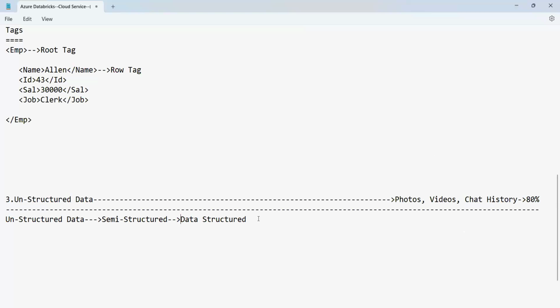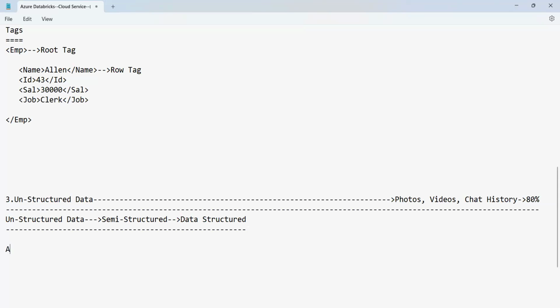Now, the next question is, where do we store this data? Whenever we have structured, semi-structured, or unstructured data, whatever we have, we store it into Azure.